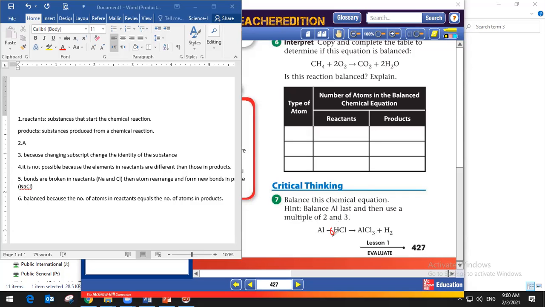If we make that 6, how much coefficient should we put here? 2. Brilliant. And before H2, we put 3. Good. And here we should put 2. Brilliant. I think it's clear now? Yes. Okay, so that's how we balance a chemical equation, guys.